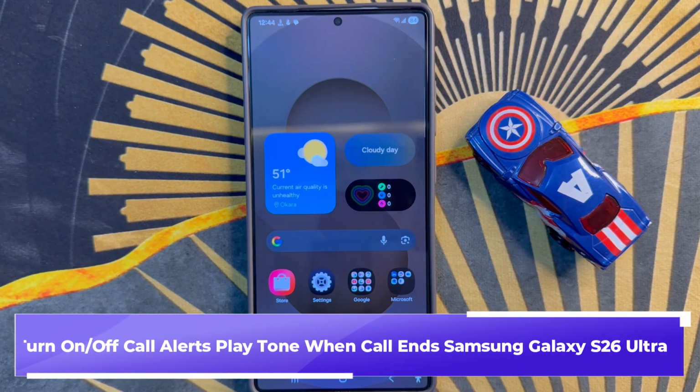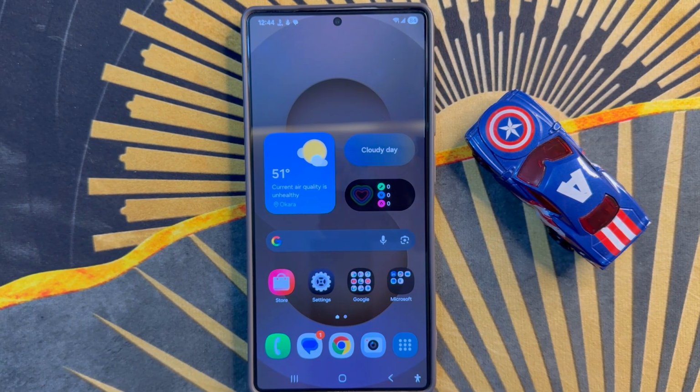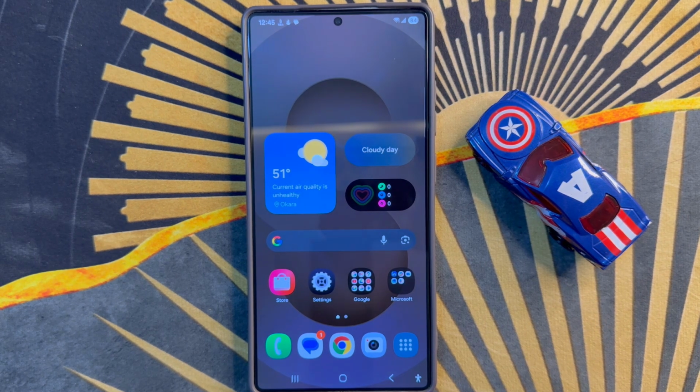How to turn on or turn off call alerts, play tone when call ends, on Samsung Galaxy S26 Ultra.